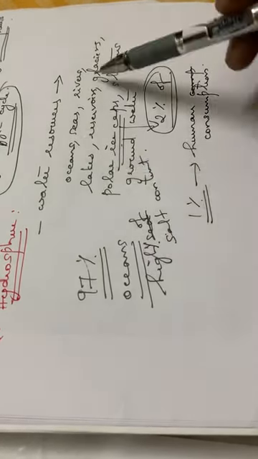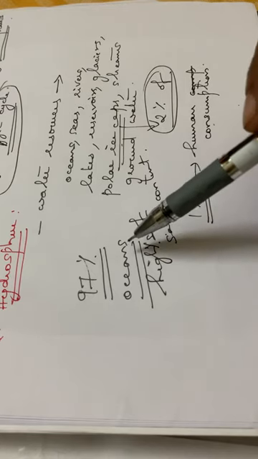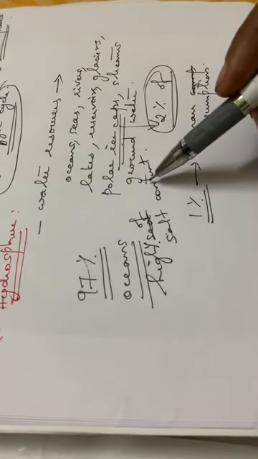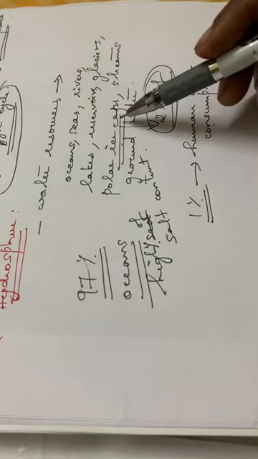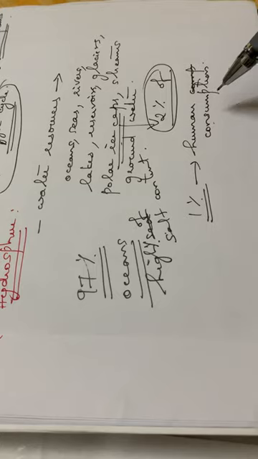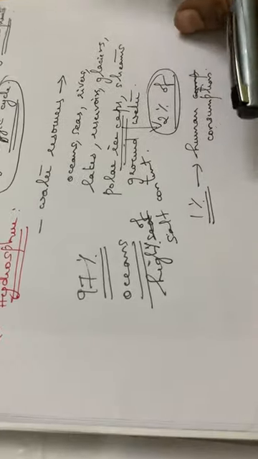So the hydrosphere includes all these water resources, and about 97% of the water is in oceans, which have a very high salt content. 2% is trapped in ice caps, and only 1% is used for human consumption. And you know the main use of water: we use water for irrigation purposes.